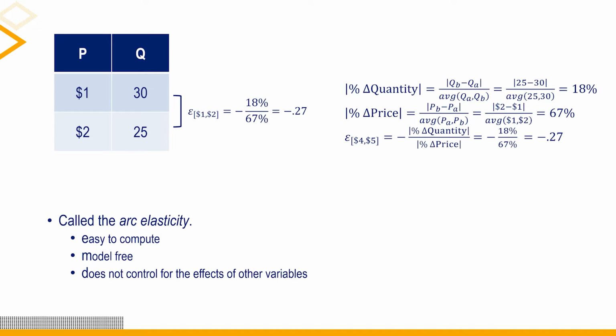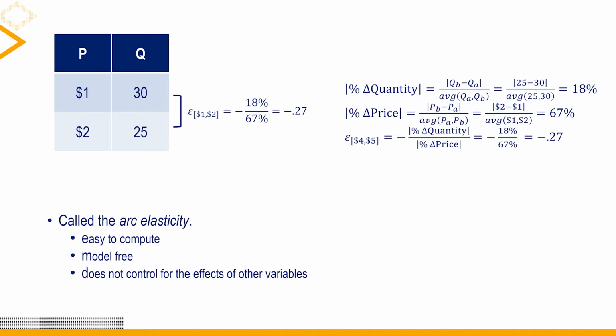Consider two prices and the corresponding quantity demanded at each price. What is the price elasticity? Recall that elasticity is the percent change in quantity demanded over the percent change in price. Percent change in quantity demanded is the change in quantity over the quantity. For the denominator, we use the average or midpoint.